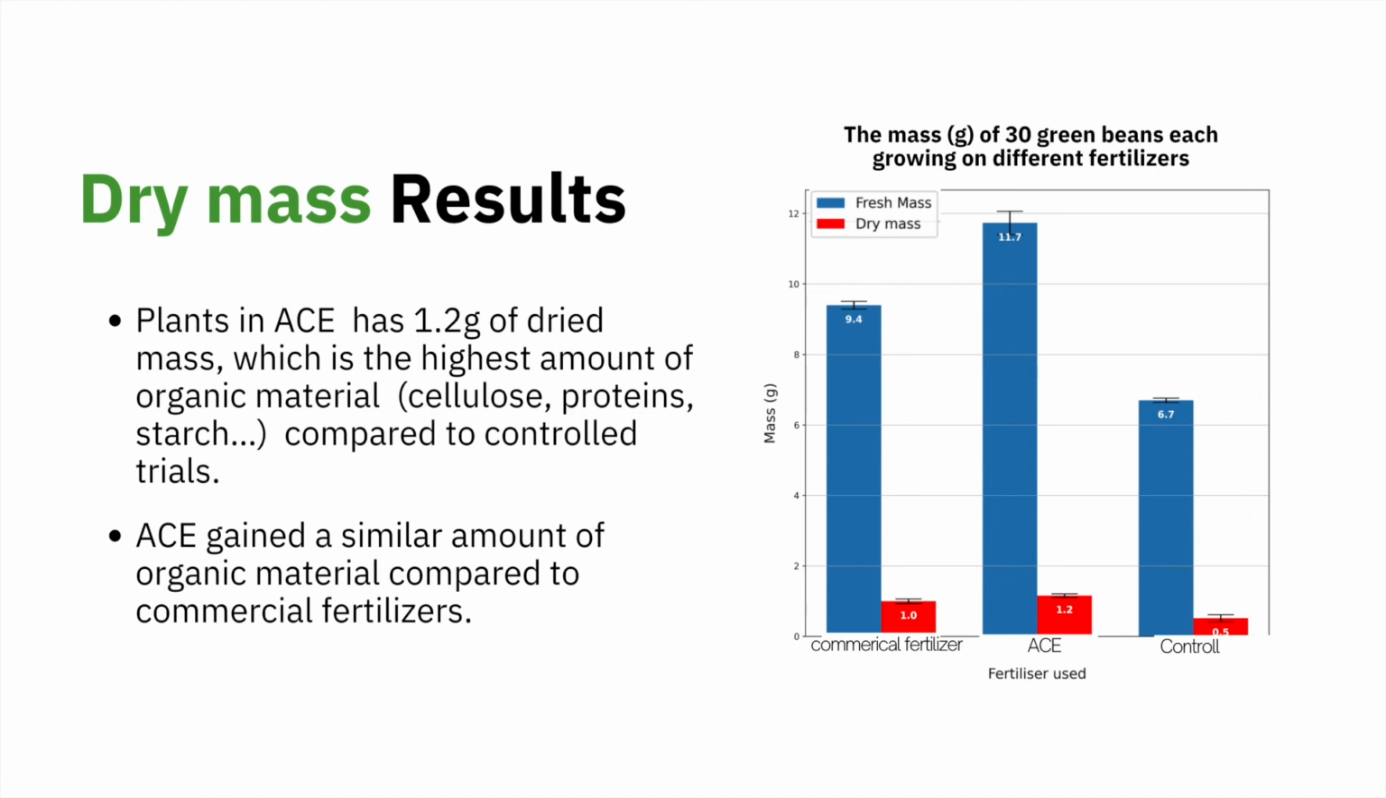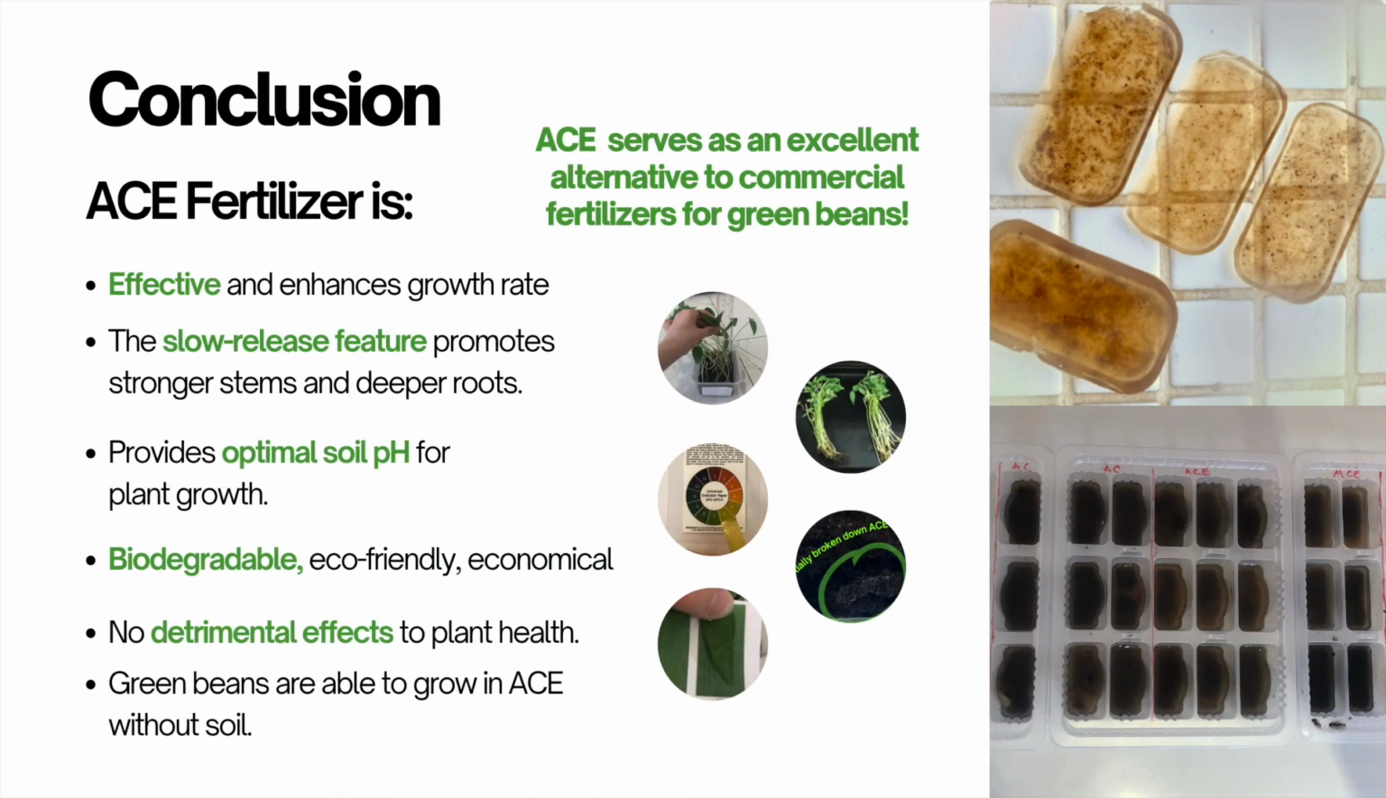This shows that ACE plants can accumulate the most organic material, including cellulose, protein, and starch. Ultimately, ACE's slow release feature promotes stable growth. It is an effective, eco-friendly solution for mitigating the food waste problem.